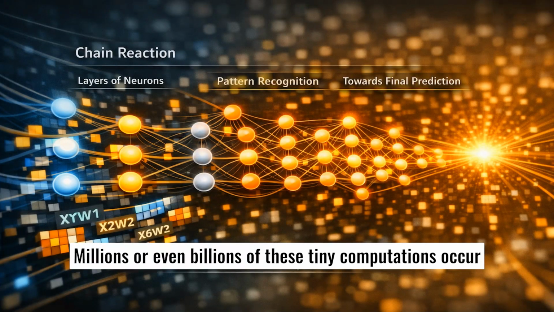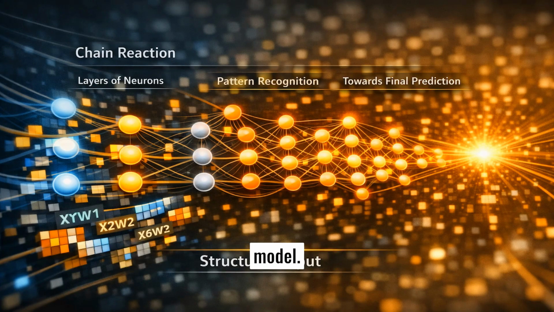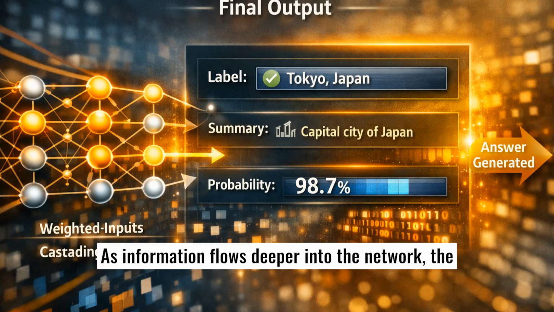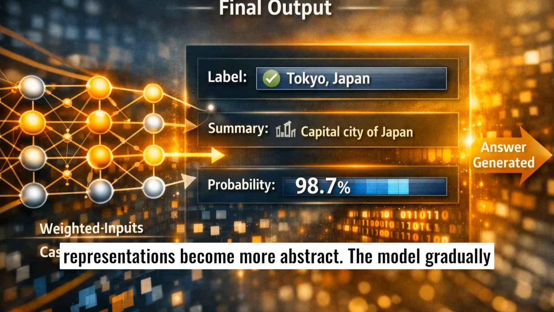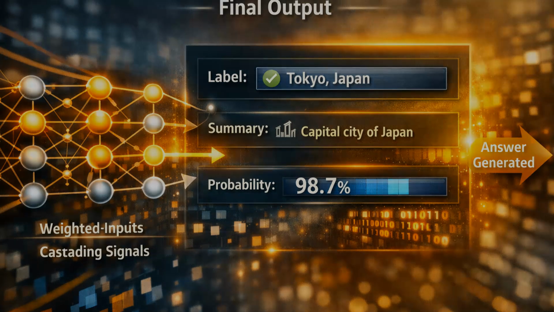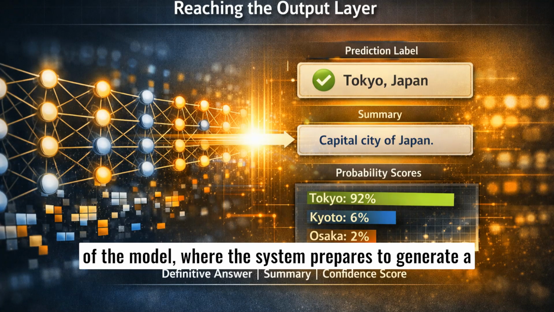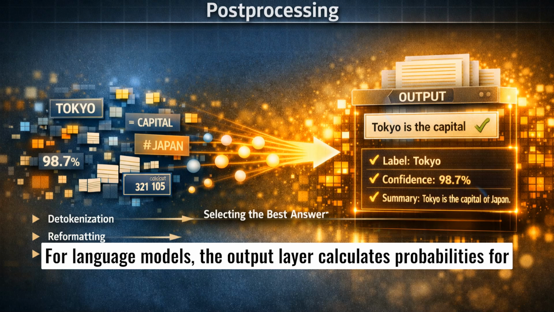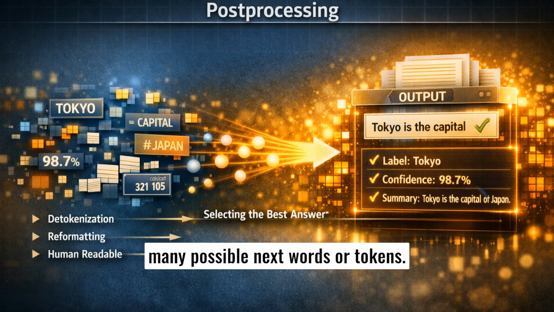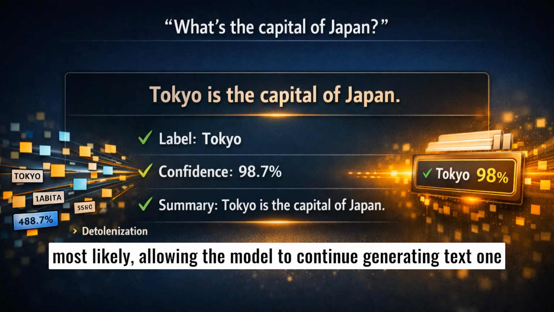Millions or even billions of these tiny computations occur simultaneously as the signal travels through the layers of the model. As information flows deeper into the network, the representations become more abstract. The model gradually extracts higher-level patterns from the input data. Eventually, the transformed signal reaches the final output layer of the model, where the system prepares to generate a prediction. For language models, the output layer calculates probabilities for many possible next words or tokens. Mathematical selection strategies then determine which token is most likely, allowing the model to continue generating text one step at a time.